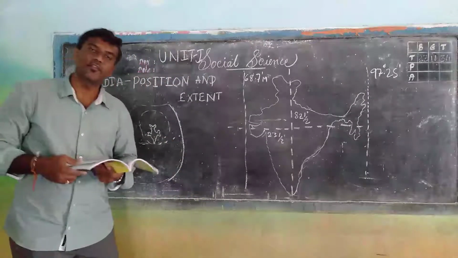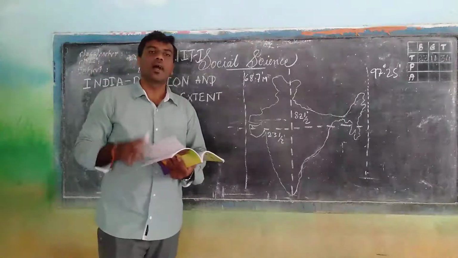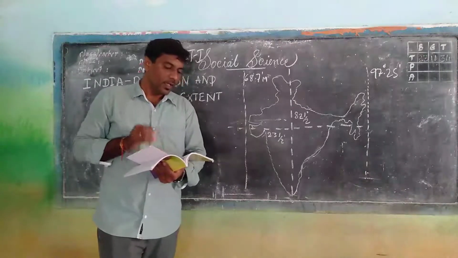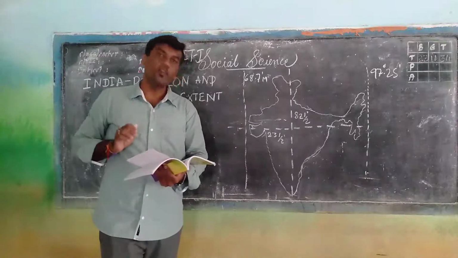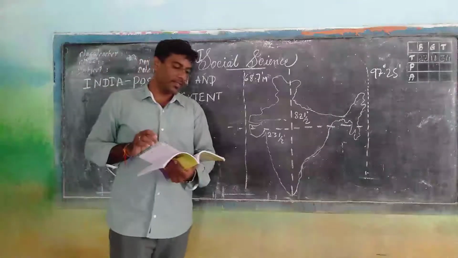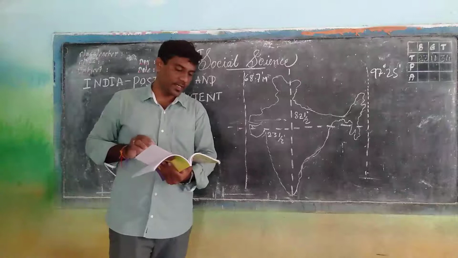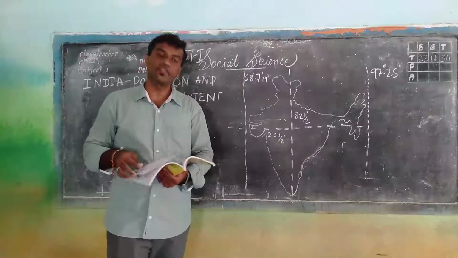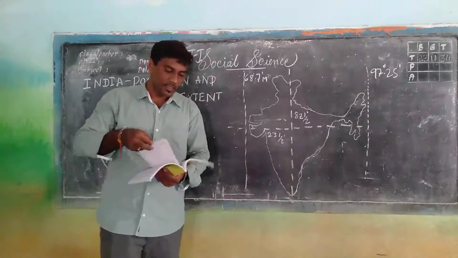Let's discuss our country. In this lesson, we deal with the location of India in Asia and the world, the extent and frontiers of India, and the neighboring countries of India.